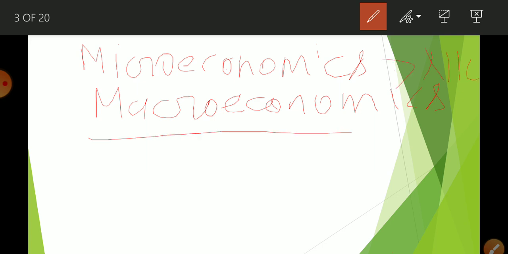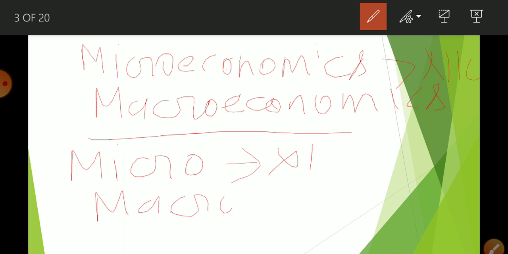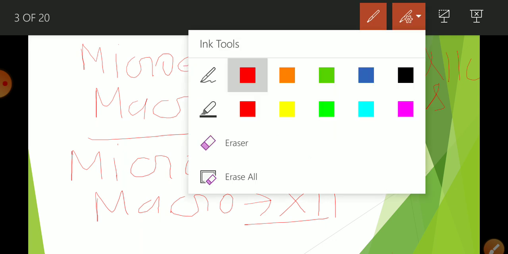Okay student, but now the syllabus has changed. Now micro you are going to study in your 11th, and macro you are going to study in your class 12th. But here we are going to understand what is microeconomics and what is macroeconomics. It is very easy. So here I am going to write micro and here I am going to write macro.